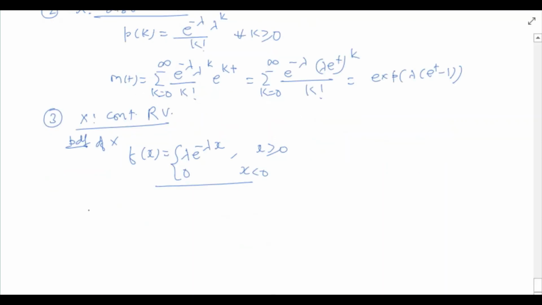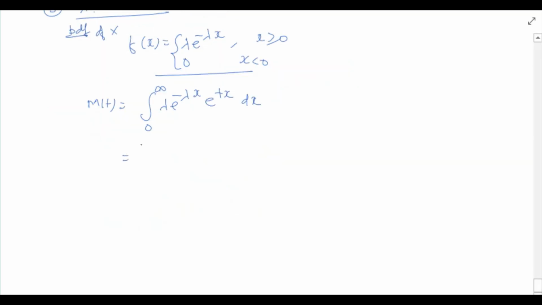Now for this random variable, M(t) can be written as the integral from 0 to infinity of lambda e raised to minus lambda x, e raised to tx dx, and it can be seen that this function is only defined when t is less than lambda, in which case the function turns out to be equal to lambda divided by lambda minus t. So here t is less than lambda. The MGF is defined only for t less than lambda.